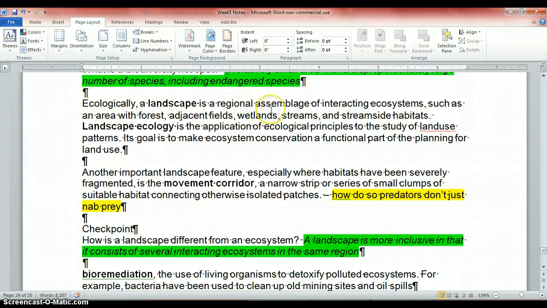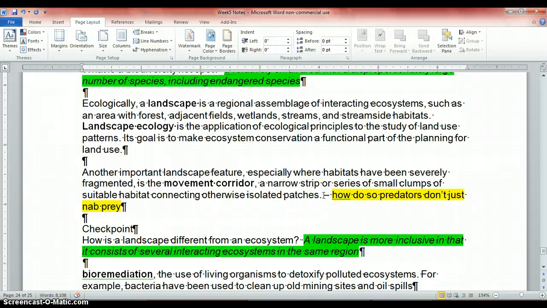Ecologically, a landscape is a regional assemblage of interacting ecosystems, such as an area with forests, adjacent fields, wetlands, streams, and streamside habitats. Landscape ecology is the application of ecological principles to the study of land use patterns. So how do we keep all this land happy and healthy while still getting to use it, right? Think sustainability.